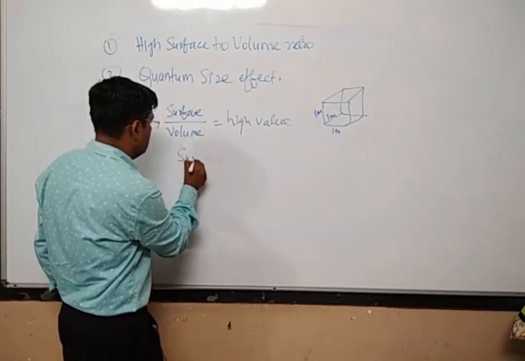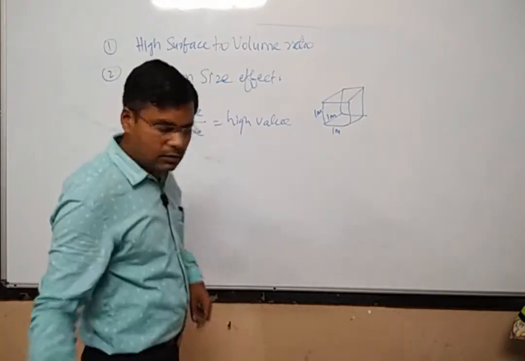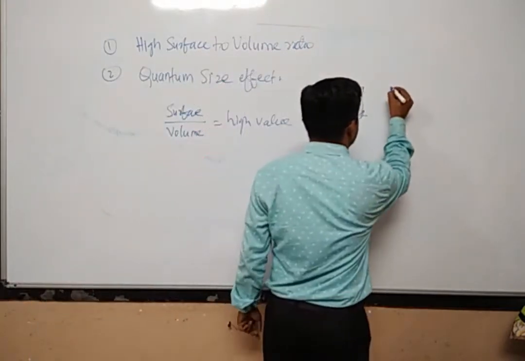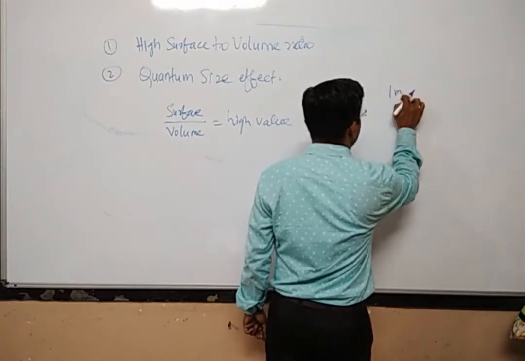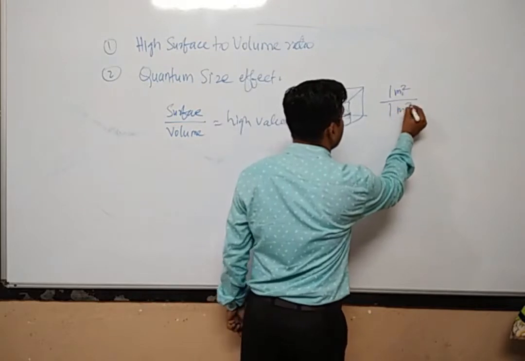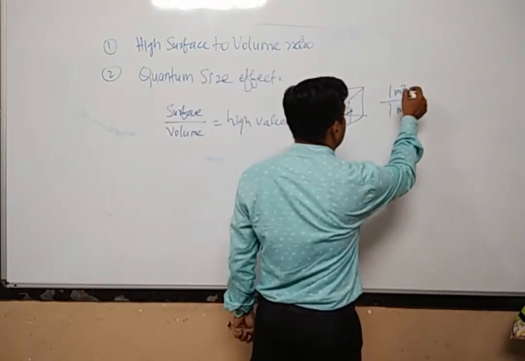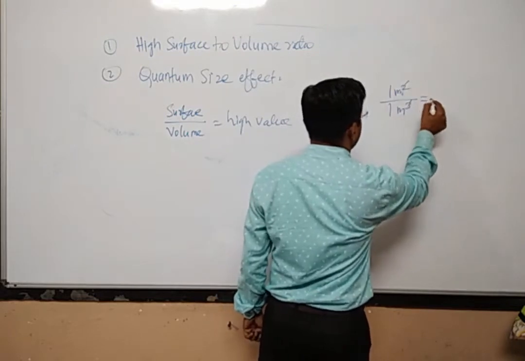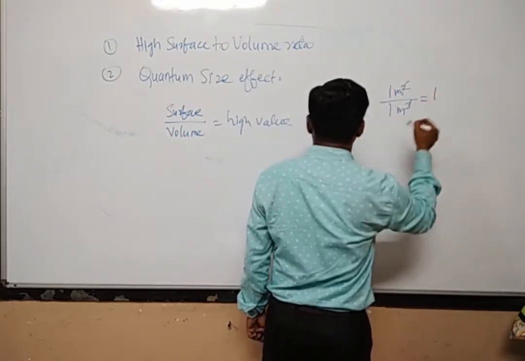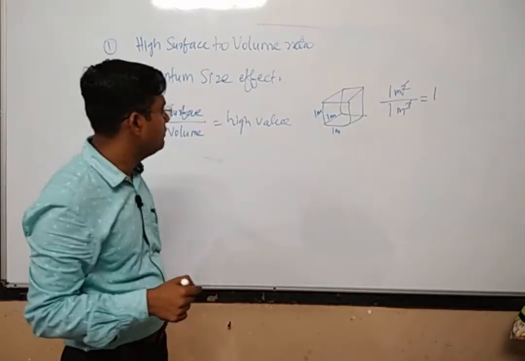So, I will write over here, surface to volume ratio. Surface will be 1 meter square and volume will be 1 meter cube. So this meter square gets cancelled, and it will be 1. The surface to volume ratio of this cube will be 1 only.